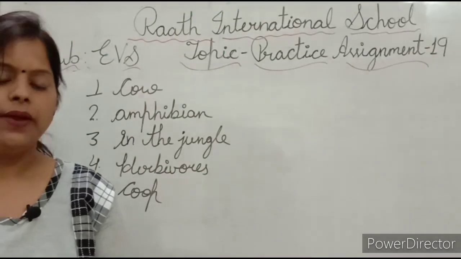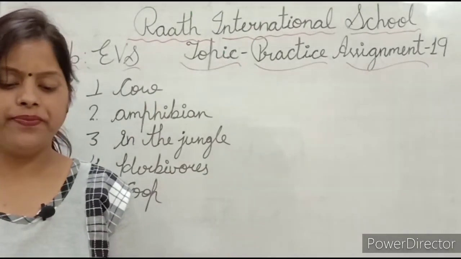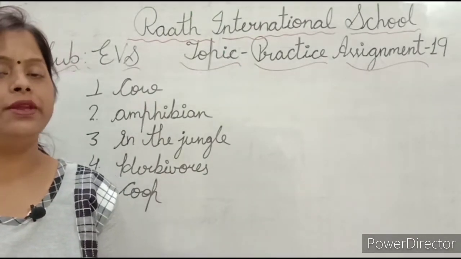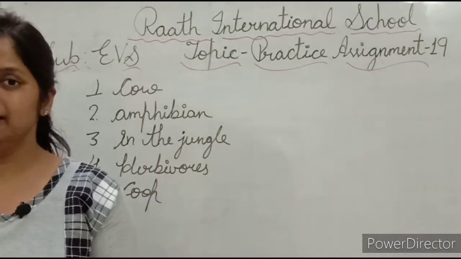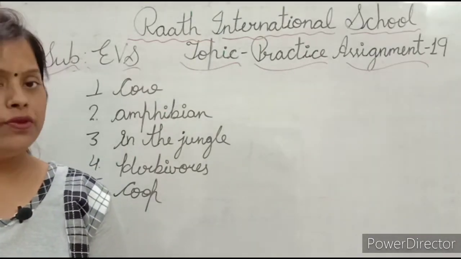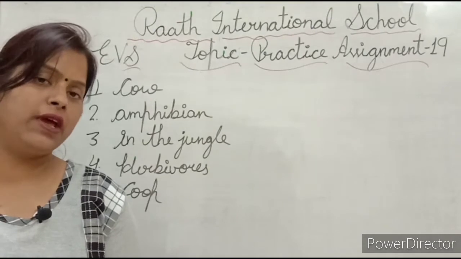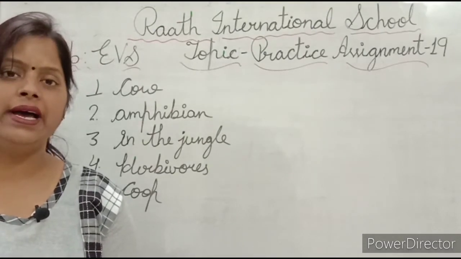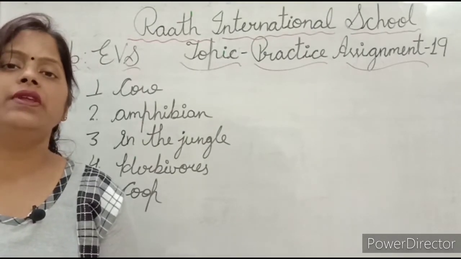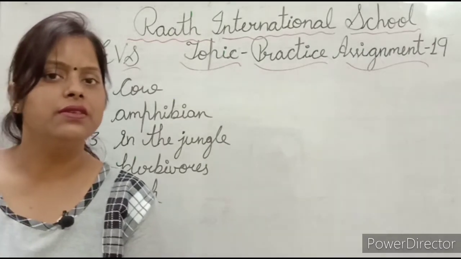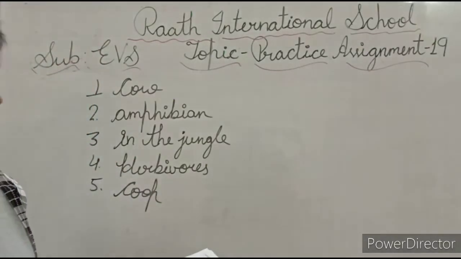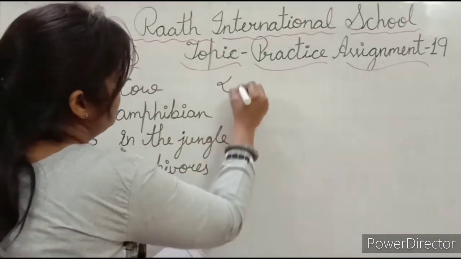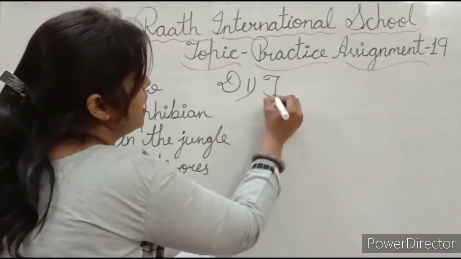Now first, I am a flesh eater. I am the national animal of India. Yes, देखिए, which animal eat the flesh and national animal of our India? Yes, tiger.